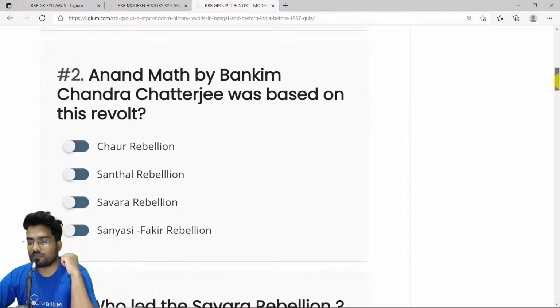Anand Math by Bankim Chandra Chatterjee was based on this revolt. This revolt influenced a lot of awakening in Bengal, and this book, Anand Math, was written by Bankim Chandra Chatterjee. That's pretty obvious, you know this. It was based on the Sannyasi Fakir Rebellion. Option D, Sannyasi Fakir Rebellion.